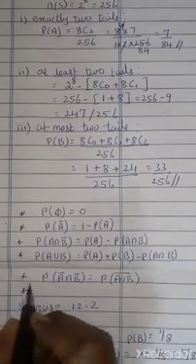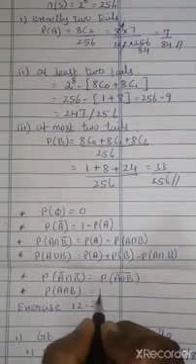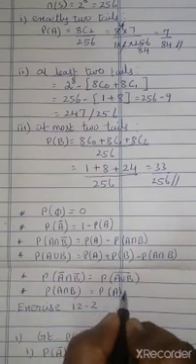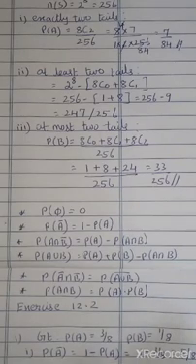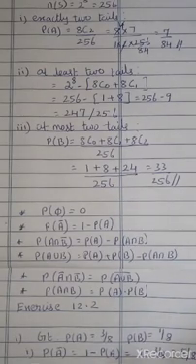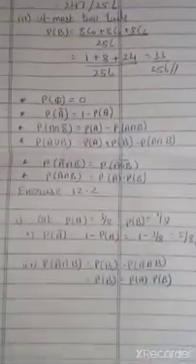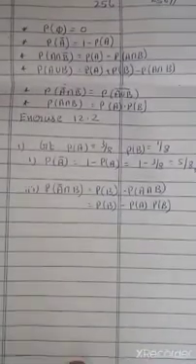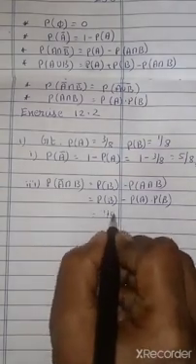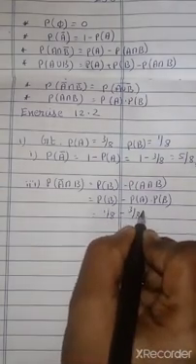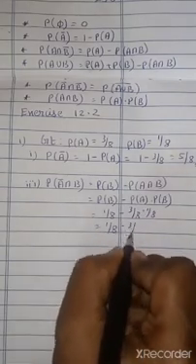Take down this one: P of A intersection B, if independent, we can write as P of A into P of B. So P of B minus P of A into P of B. P of B is 1 by 8 minus 3 by 8 into 1 by 8.